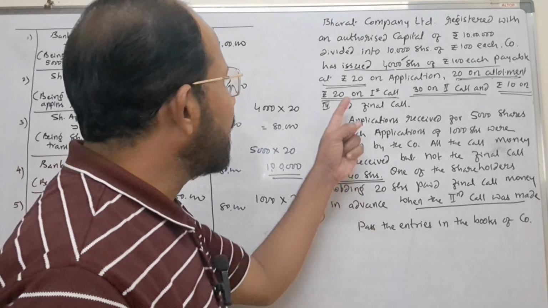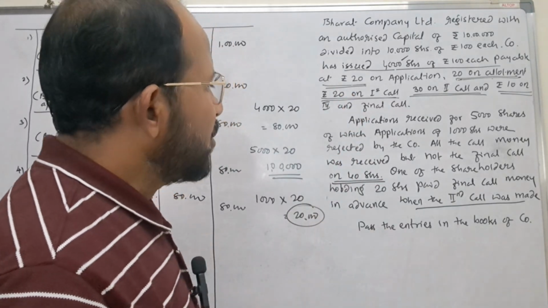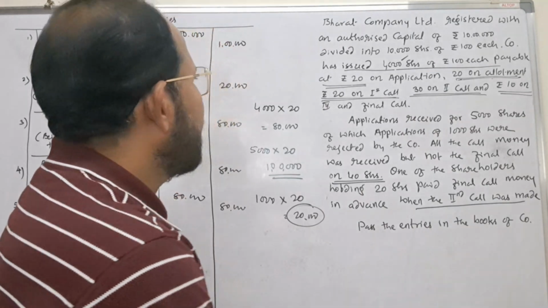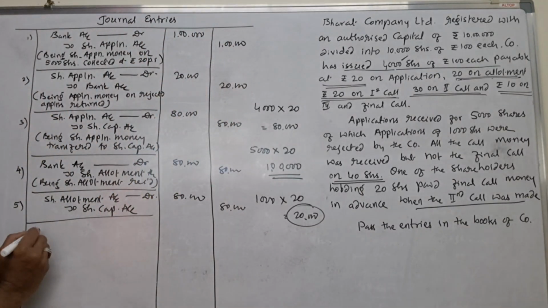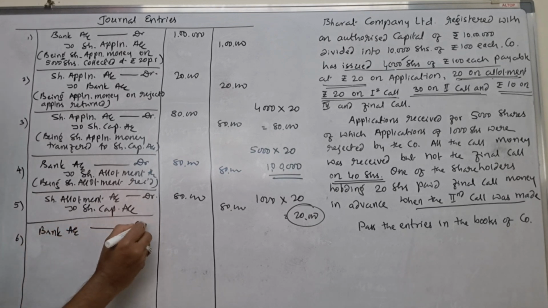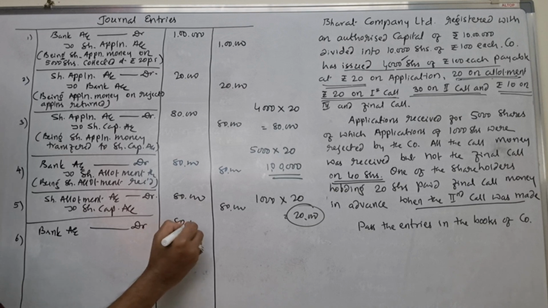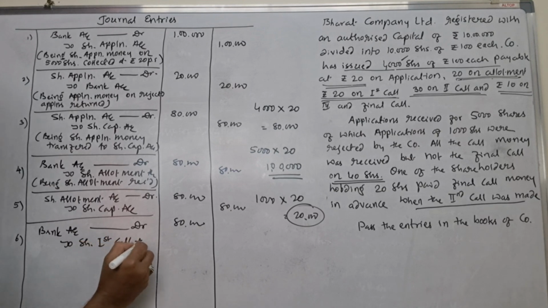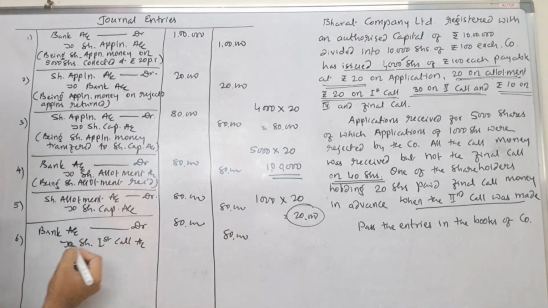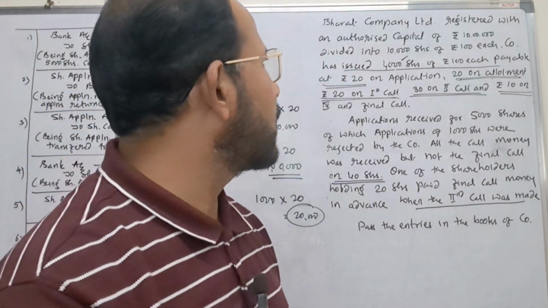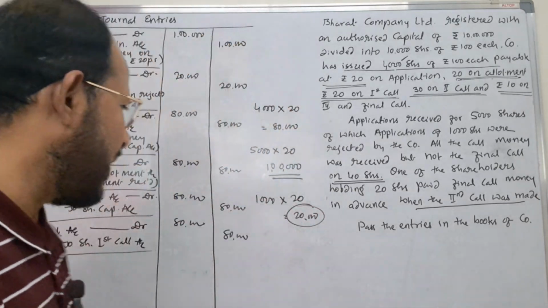Sixth is with regard to the first call. Just check, adjustment is not there with regard to the first call. Okay, fine. Here also the same amount is there. When first call money was received, what journal entry do you pass? Bank account is to be debited, again rupees 80,000, to share first call account. Share first call account, rupees how much? 80,000. You write the narration being share first call money received on 4,000 shares at rupees 20 per share.